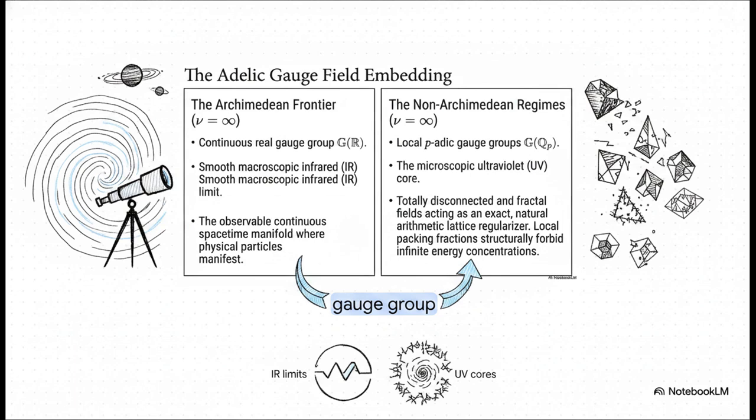To bypass this entirely, the Adelic Langlands Program splits reality into two distinct regimes. On one side, the Archimedean frontier, where we have the continuous real gauge group governing smooth macroscopic physics. On the other side, we embed the gauge group into local non-Archimedean p-adic gauge groups. This represents the microscopic ultraviolet core.